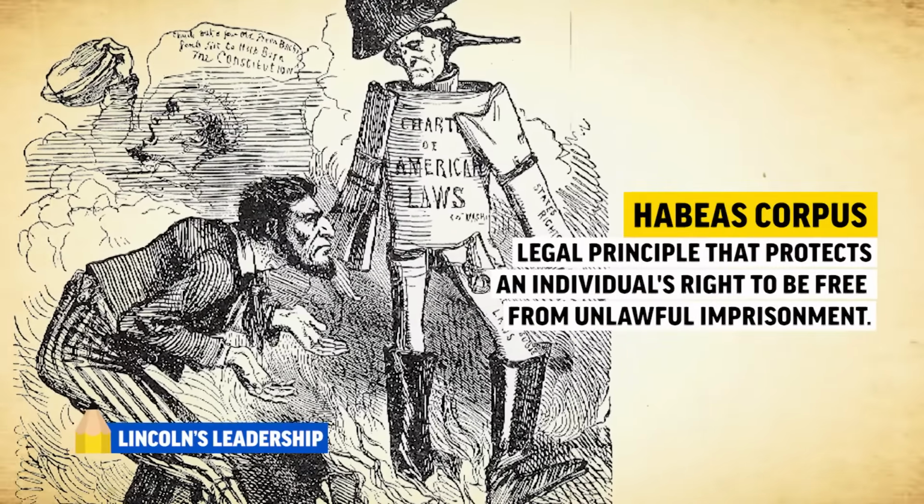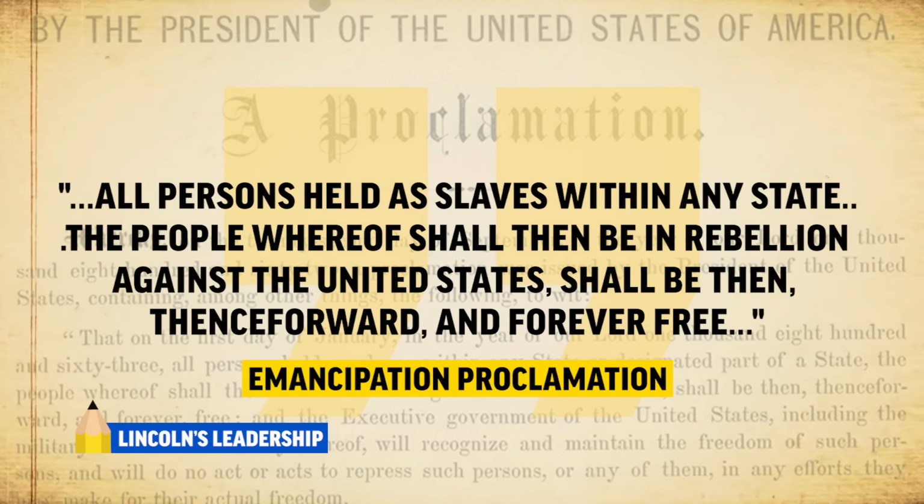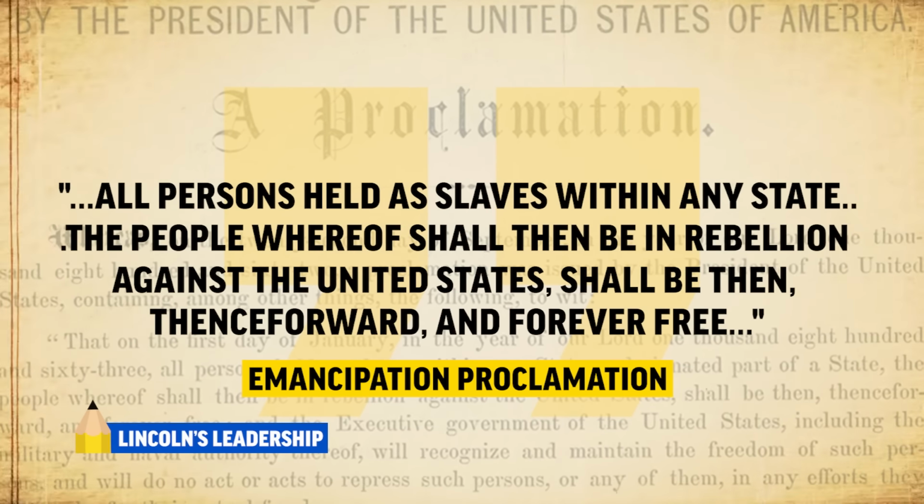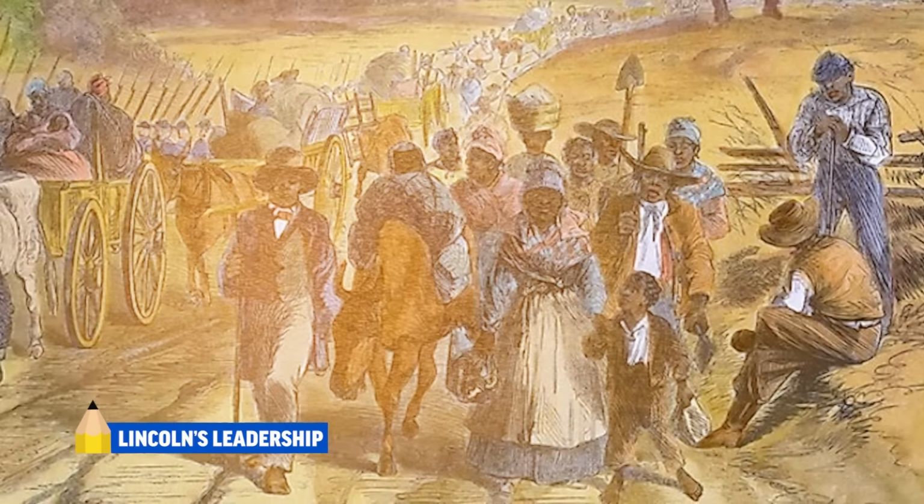Following the Union victory at Antietam, Lincoln issued the Emancipation Proclamation, freeing the enslaved from states in open rebellion. Although it didn't end all slavery in America, it officially made the war about slavery. It also allowed African Americans to join the Union Army.